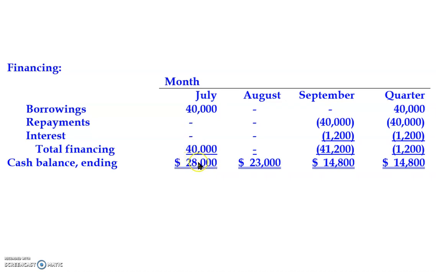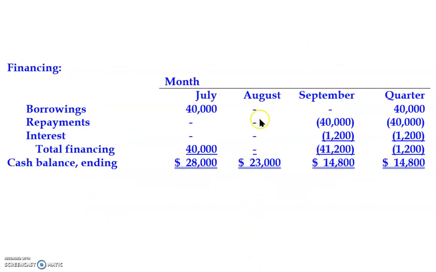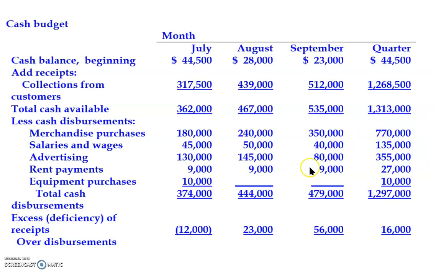This 28,000, as you can see here, will be brought forward here, 28,000. Calculate, go down, and there's no borrowing, no repayment, no finance charges, total financing nothing at all. So you have the cash balance of 23,000. Look again, where's the 23,000? Here, the beginning of September.